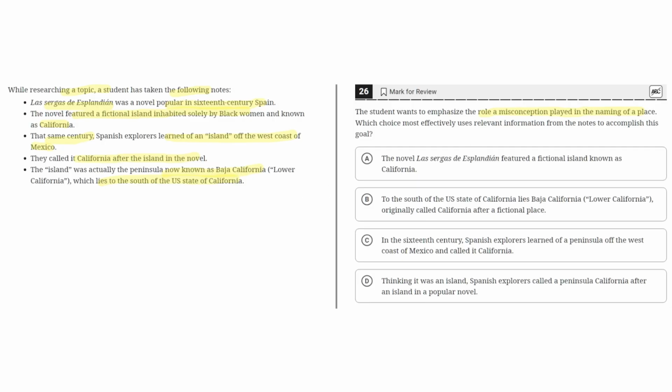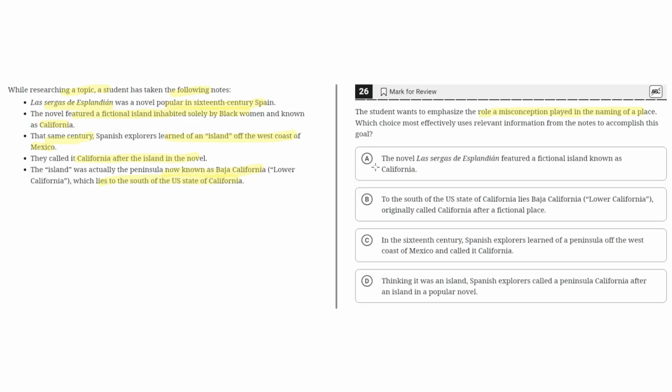So, once again, the student wants to highlight the role a misconception played in the naming of a place. And from this text, we can see that the misconception lies in the fact that there was a popular book in 16th century Spain, which highlighted an island off the west coast of Mexico, an island inhabited solely by black women, and it was known as California. In that same century, the Spanish explorers learned of an island off the west coast of Mexico, and they called it California. But this island was actually a peninsula known as Baja California.